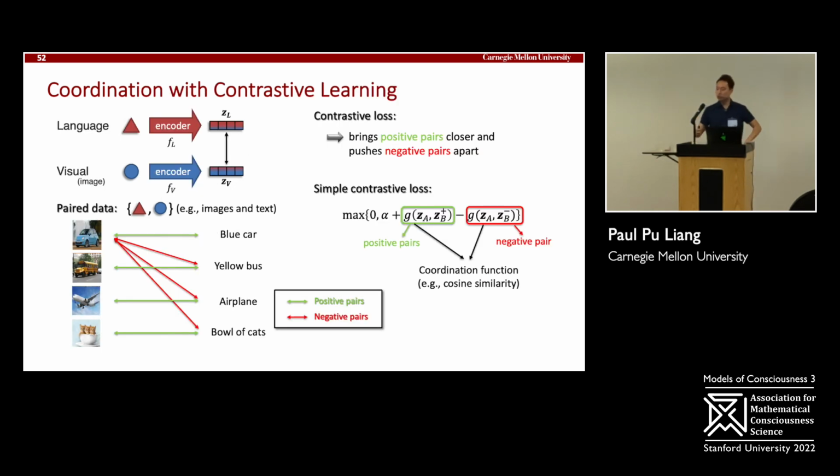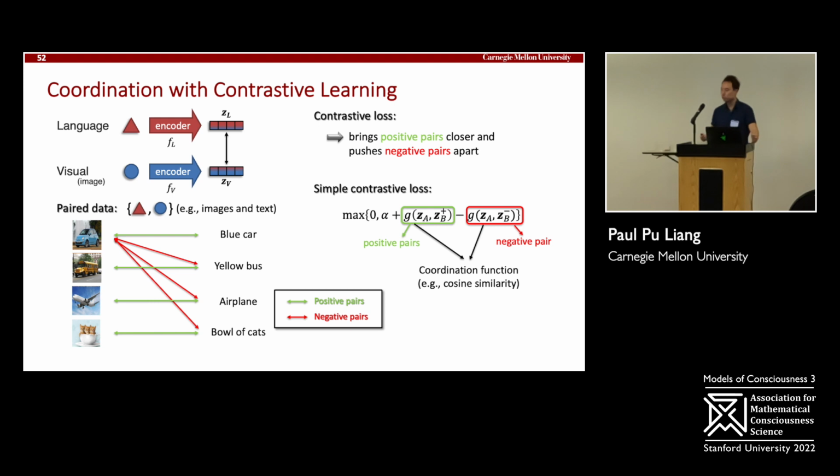A very general way of learning these coordinated functions is that if you have some paired data, for example modalities that you see co-occurring with each other, like images and text. Here are some images, with corresponding text: blue car, yellow bus, airplane, bowl of cats. We're going to define positive pairs, the fact that they correspond to each other. And anything other than these positive pairs are negative pairs.